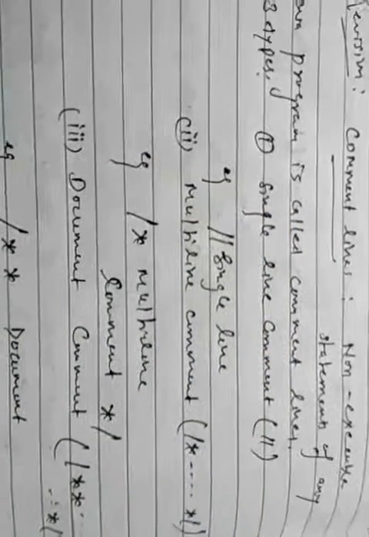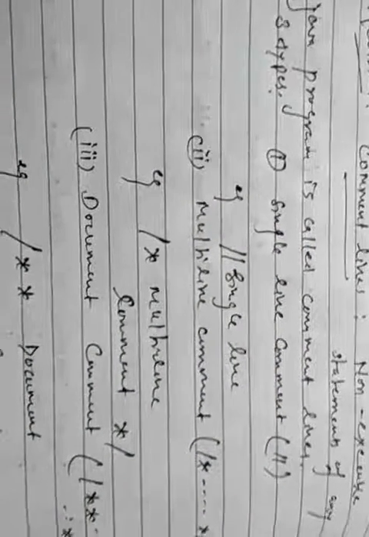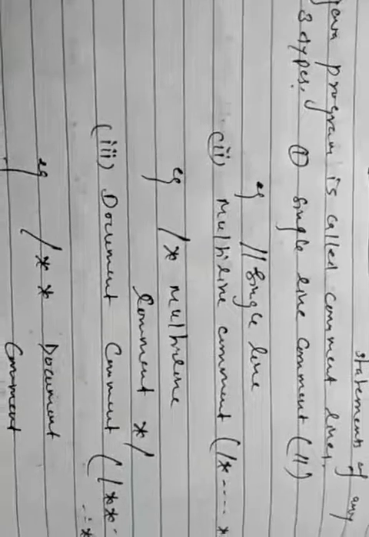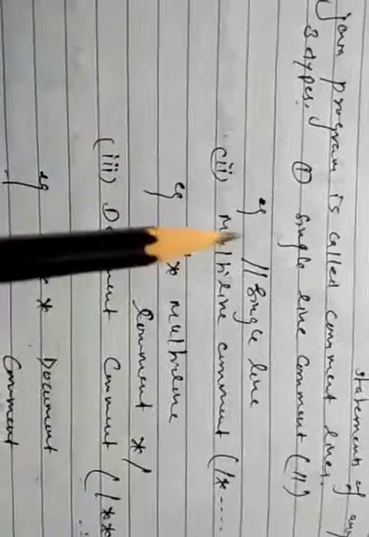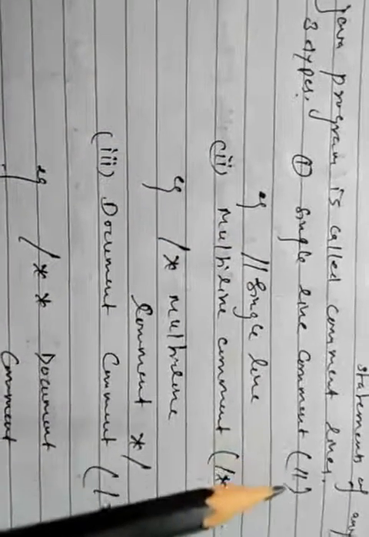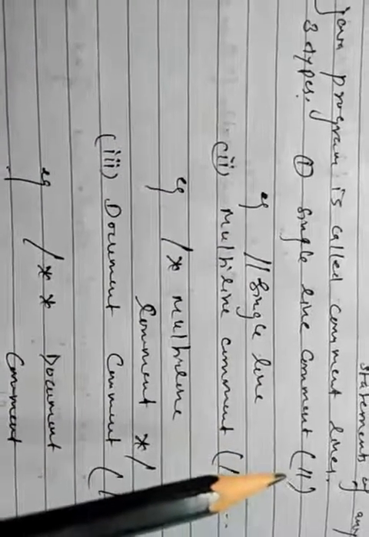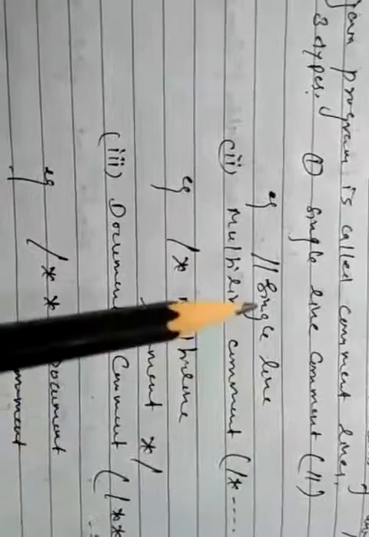So, what do you understand by comment line? Comment lines are called the non-executable statements in a Java program or any other programming language. There are different types of comments available in Java. Number one is the single line comment, represented by a double forward slash. We can use this comment in this way, and it is only used for a single line.